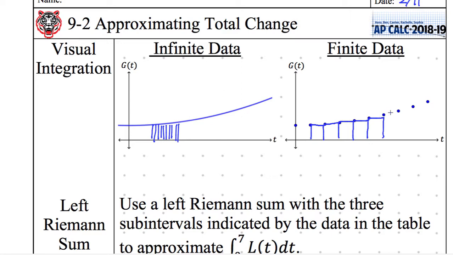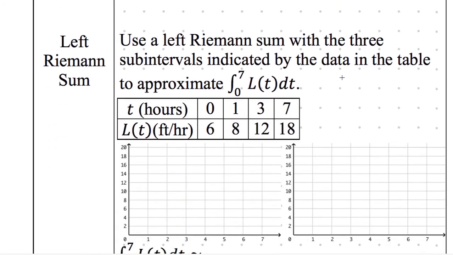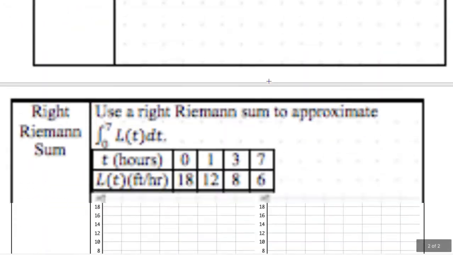Okay, so this is our finite data. It is very pixelated. It has a ton of bars, but it's a pretty good approximation still, right? It's better than just doing an approximation of a giant triangle or something. It's just a bunch of rectangles. And rectangles are super easy to find the area for. Rectangle is just base times height. It's really easy to find the individual areas of these rectangles. So far, so good? This is the way that we're going to approximate our infinite data because we only have a table. And there are a few different ways that we can do this. And you can kind of see that we're going to have this table. Oh, we have the table on the next note.